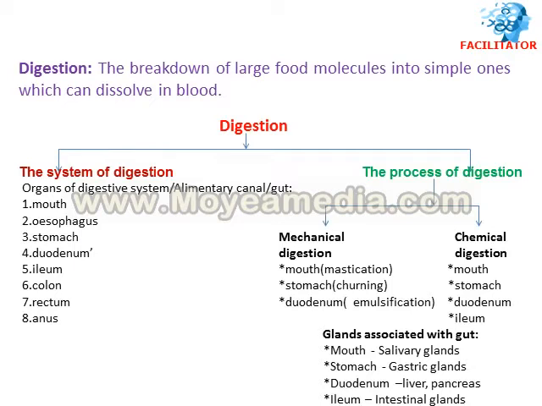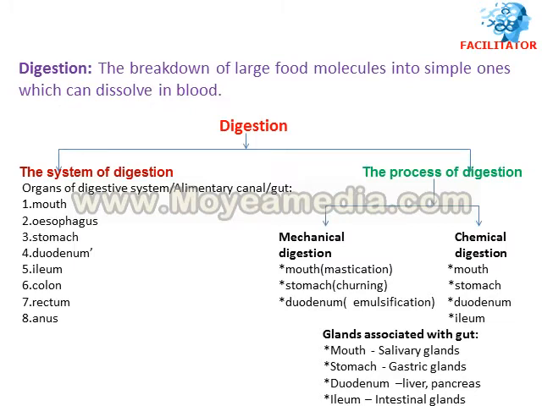Now when you come to the system of digestion, the organs of the digestive system are mouth, esophagus, stomach, duodenum, ileum, colon, rectum and anus. So there are 8 organs in brief which are helping the food to digest, starting from mouth to anus, and we are going to see these organs and their functions also. Then the other side, the process of digestion, where there is mechanical digestion and chemical digestion.